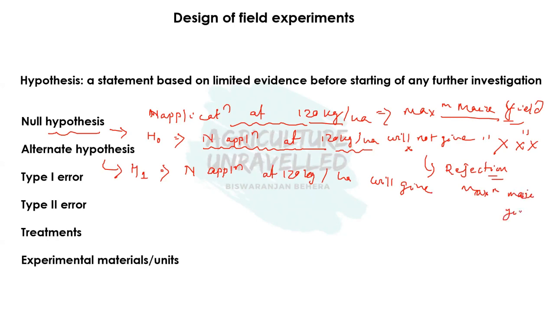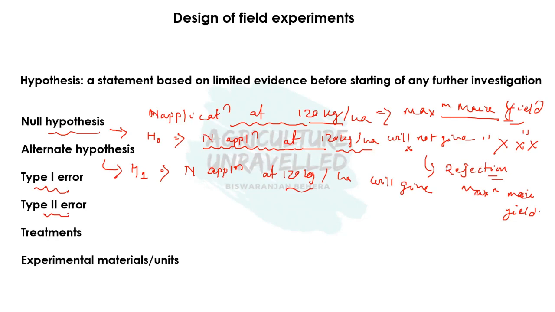Okay, so basically the alternate hypothesis is nothing, it is just the opposite statement of the null hypothesis, and it is clear that if our experiment becomes successful, the null hypothesis will be rejected and the alternate hypothesis will be accepted. Okay, I hope it is clear now. Then coming to next, there may be two types of error during the interpretation of results.